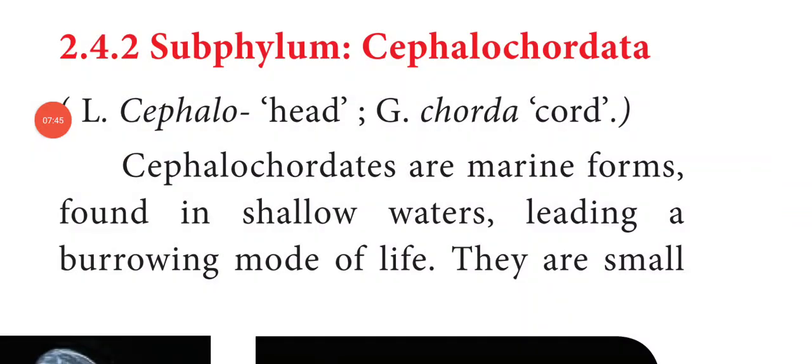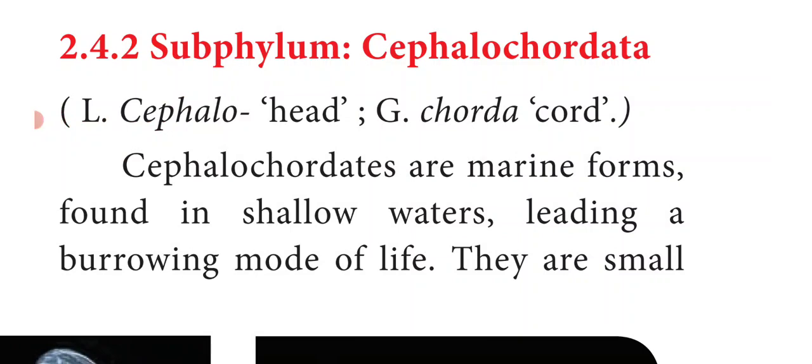Subphylum Cephalochordata. Cephalo means head, chordata means cord, that is notochord. These organisms possess the notochord from the anterior end to the posterior end, that is from the head to the tail region, throughout their life. Hence the name Cephalochordata.